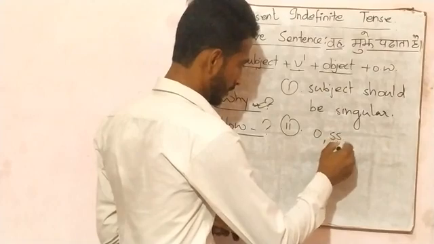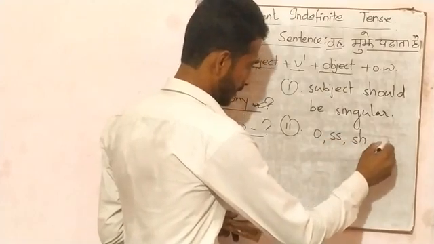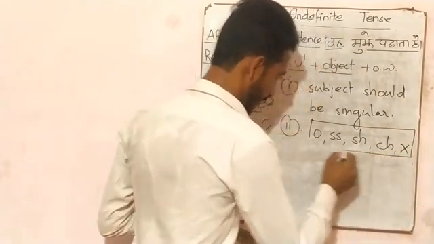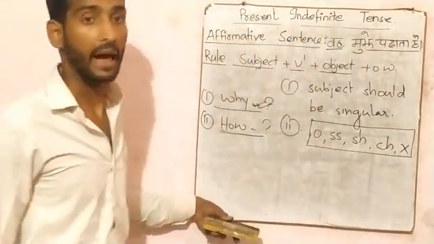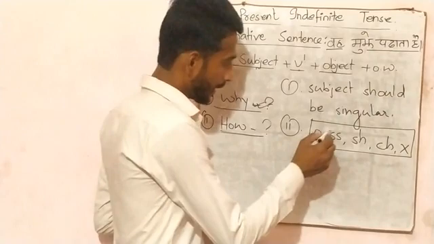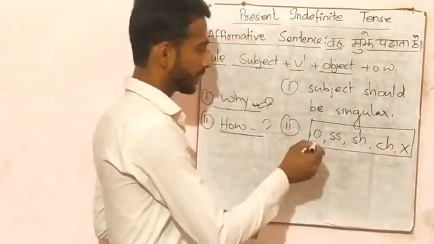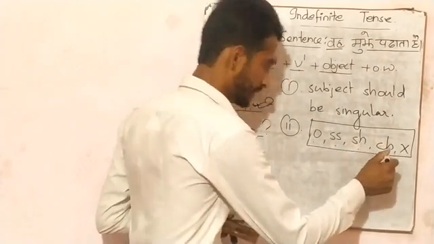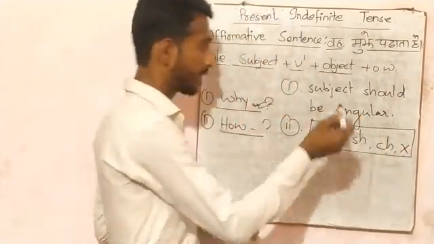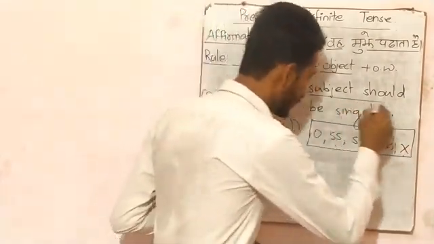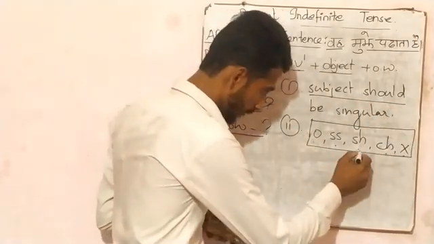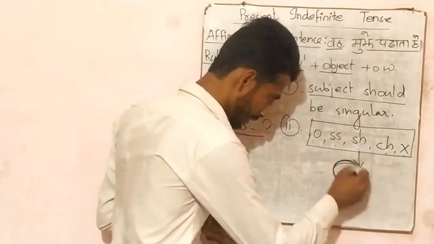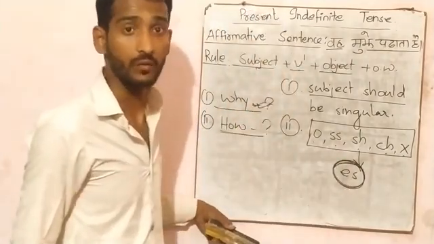Second, O, double S, SH, CH, X. If a verb ends with any one of these five, either O, double S, SH, CH or X, and the subject is singular, then we will add es in that particular verb.